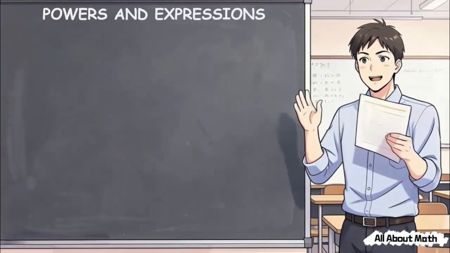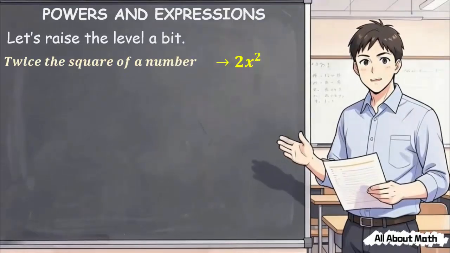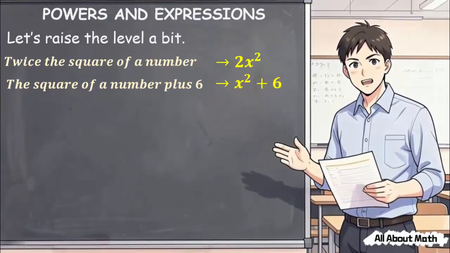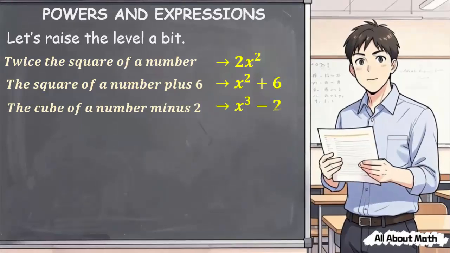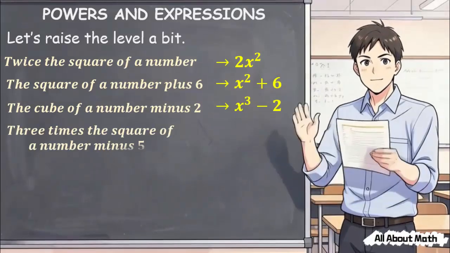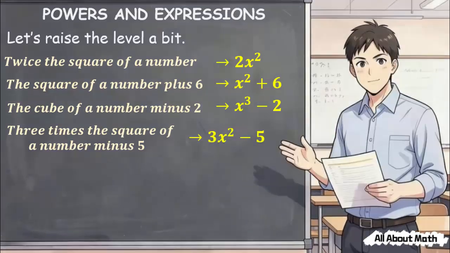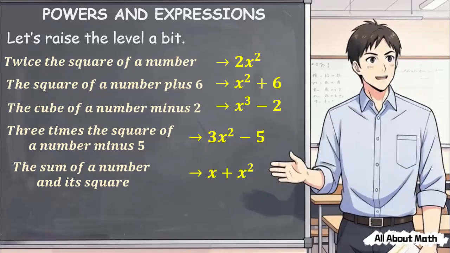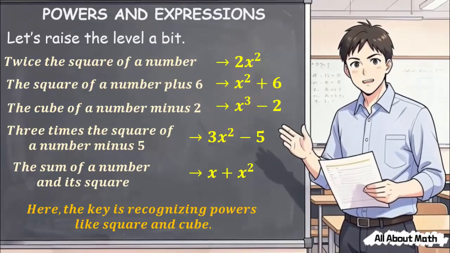Powers and expressions. Let's raise the level a bit. Twice the square of a number, 2x squared. The square of a number, plus 6, x squared plus 6. The cube of a number, minus 2, x cubed minus 2. 3 times the square of a number, minus 5, 3x squared minus 5. The sum of a number and its square, x plus x squared. Here, the key is recognizing powers like square and cube.